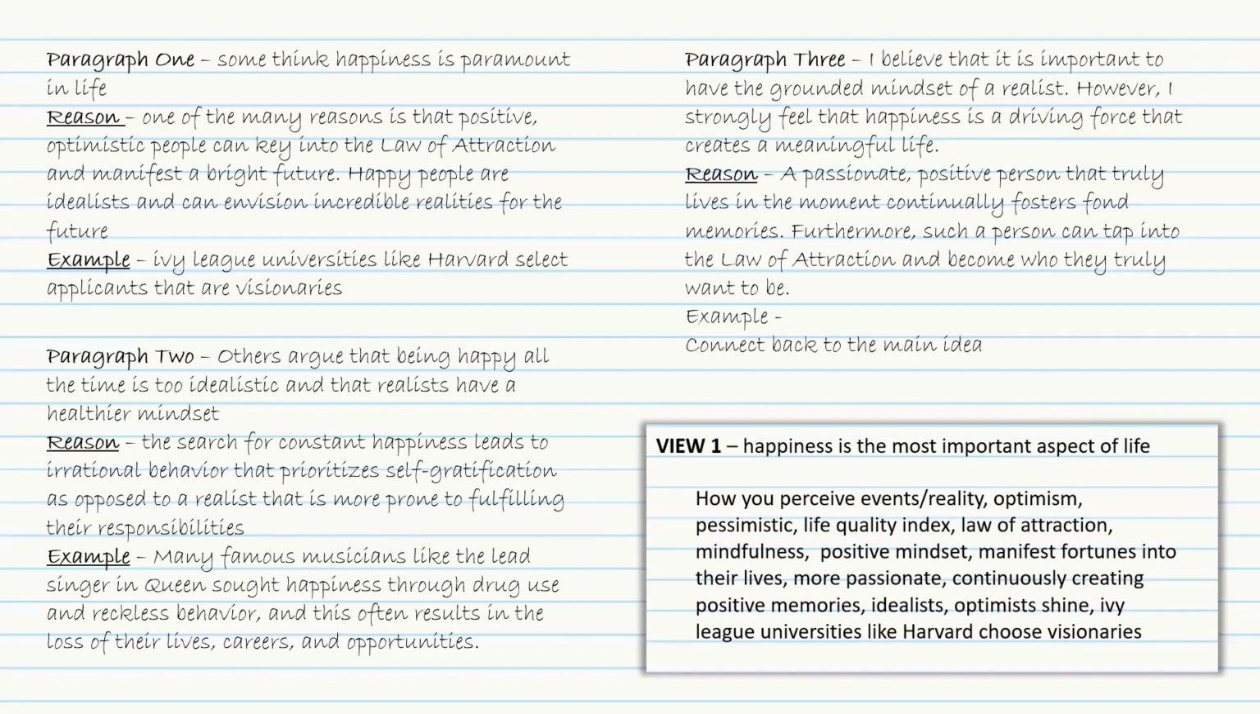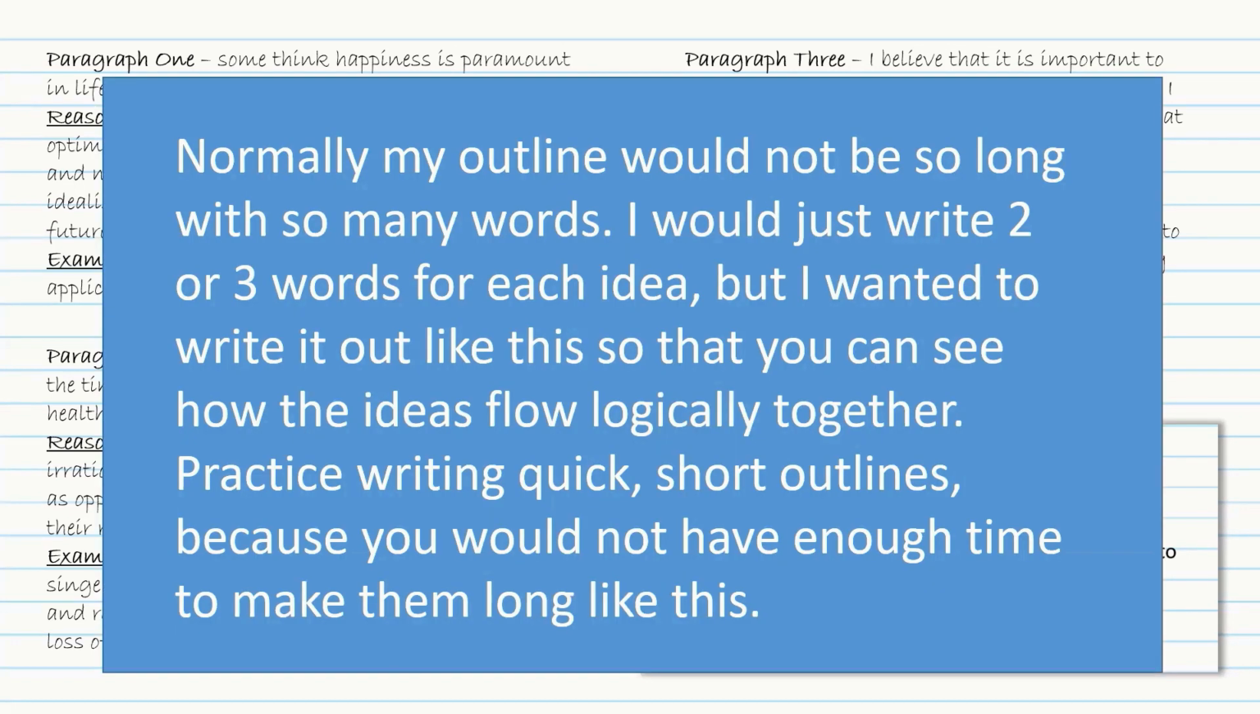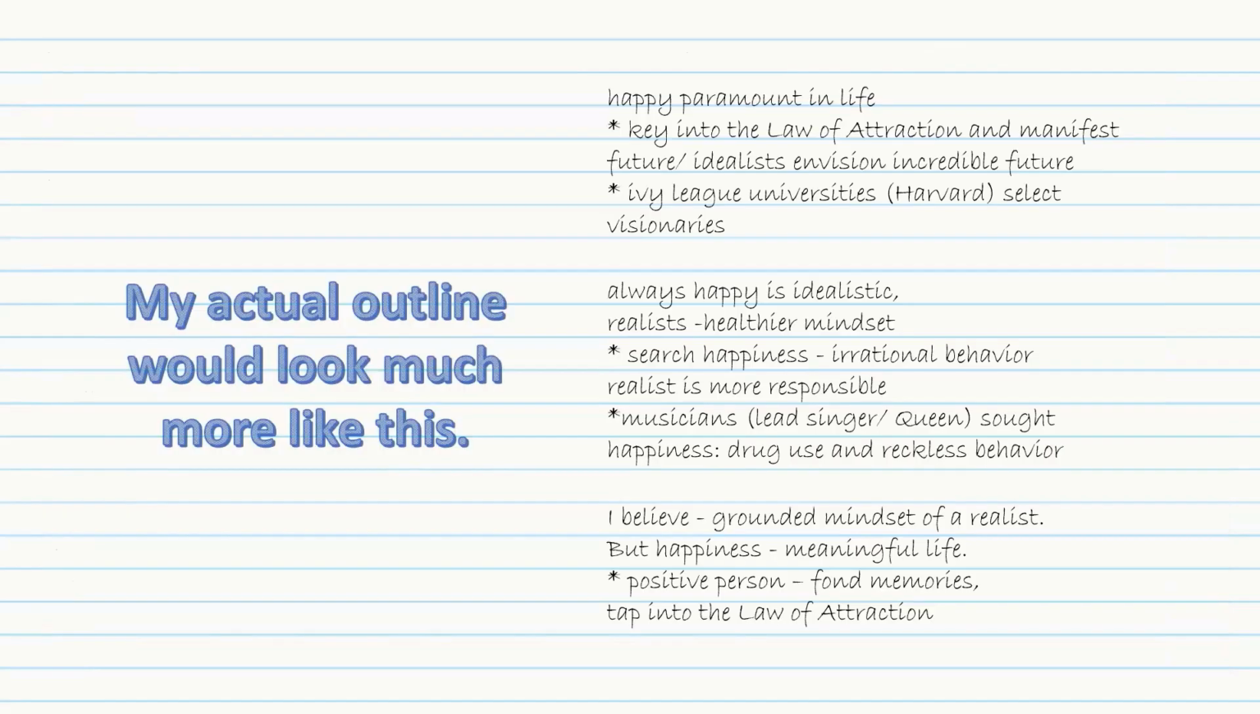So here I have 2 reasons for my answer. Normally, my outline would not be so long with so many words. I would just write 2 or 3 words for each idea, but I wanted to write it out like this so that you can see how the ideas flow logically together. Practice writing quick, short outlines because you would not have enough time to make them long like this. My actual outline would look much more like this. Very short with just a few words to remind myself of what I want to write about.